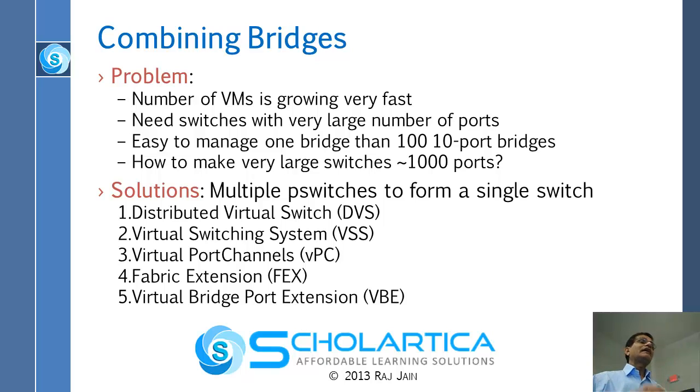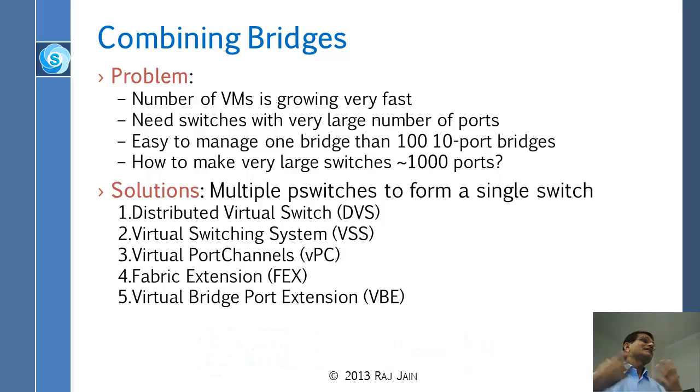basically right now we need very big bridges, because the problem is now we have so many VMs, 10,000 VMs. Previously we used to have 32 port bridges, and that was big. I never had a 32 port bridge. The biggest I ever had in my home was 16 port, and that was big. But now these guys need 100 port bridges because there are so many VMs to connect to, and so on and so forth. And they actually need 1,000 port bridges and 10,000 port bridges.